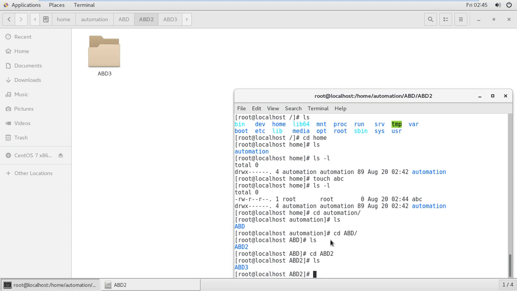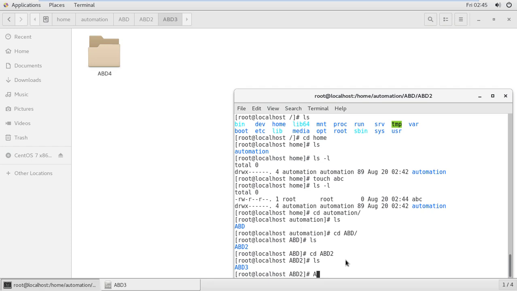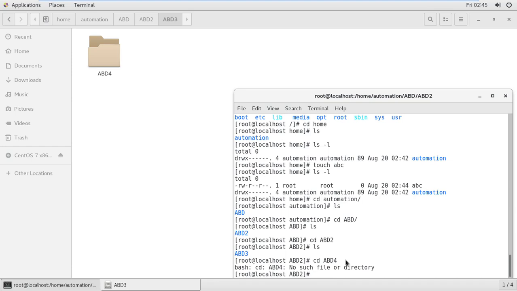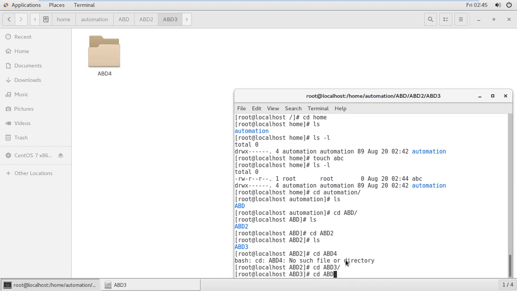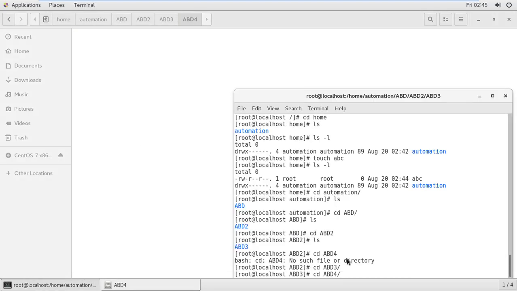Here again I'm checking abd4, so there is abd4, and under abd4 there are no files.